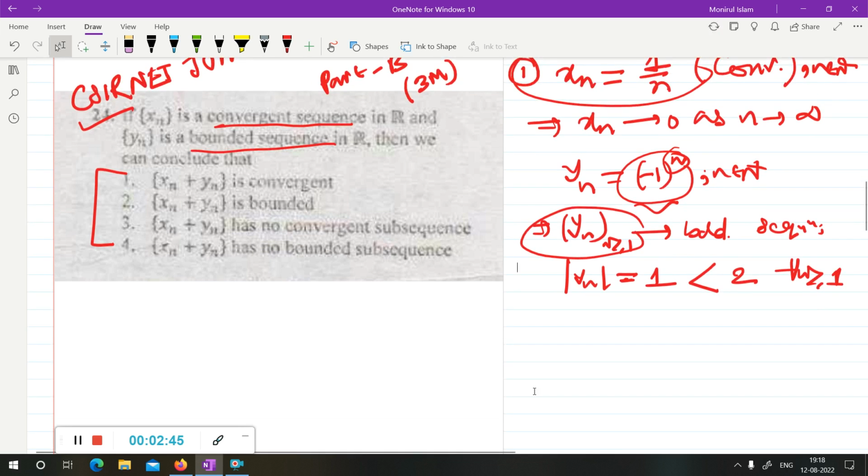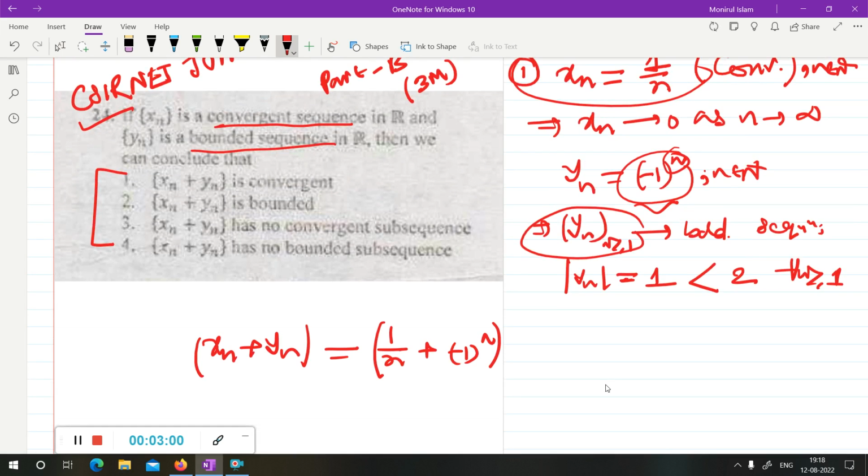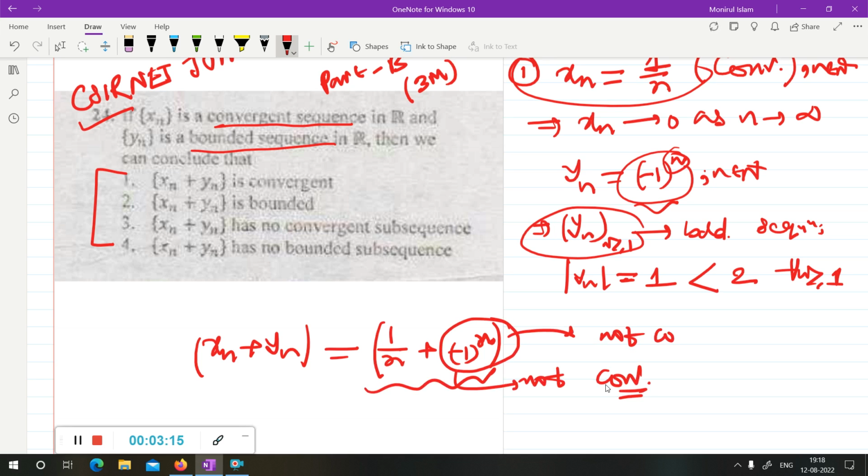Now if you take the sum Xn plus yn, this sequence, Xn will be 1 by n and yn will be (-1)^n. Now can you tell me whether this sequence is convergent? No, this sequence is not convergent, okay. If it were convergent, then yn would be convergent, but yn is not convergent, so their sum is never convergent. So Xn is convergent, yn is bounded, it doesn't imply Xn plus yn is convergent, so option 1 is incorrect.